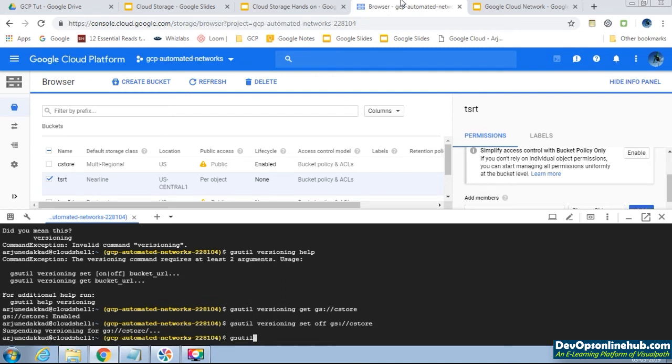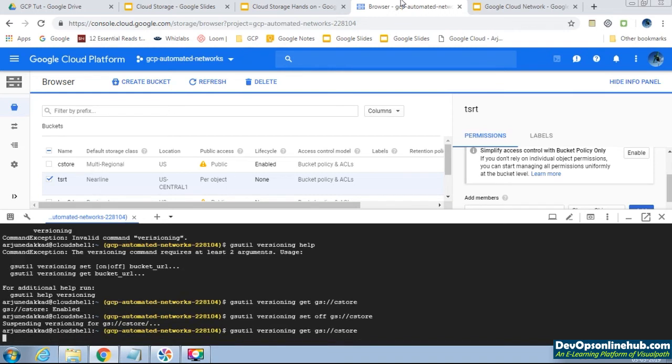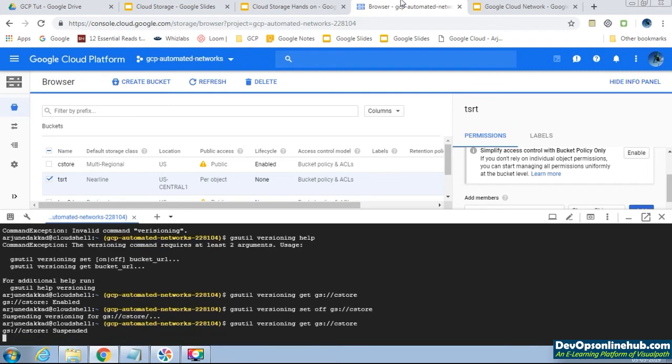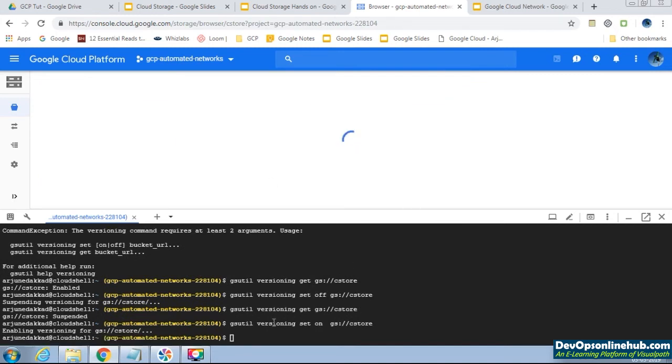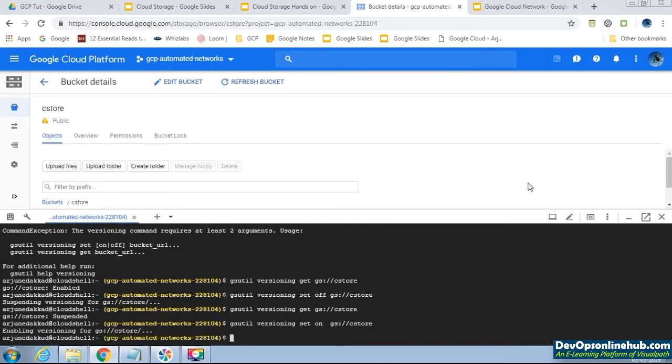Then we'll check gsutil versioning get, we'll check once more, gs://cstore. See, versioning has been suspended. We will enable the versioning once again using the same command, gsutil versioning set on. The versioning has been enabled.